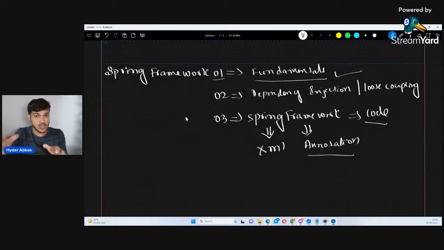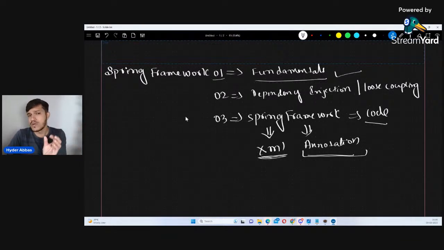Throughout this entire course, until the last class of this Spring course, as long as you keep supporting me and I keep continuing these classes, we are going with the annotation approach only. That is the industry demand right now. No one wants you to know about XML, but if by chance you are deployed in some other project, you should be aware of XML.